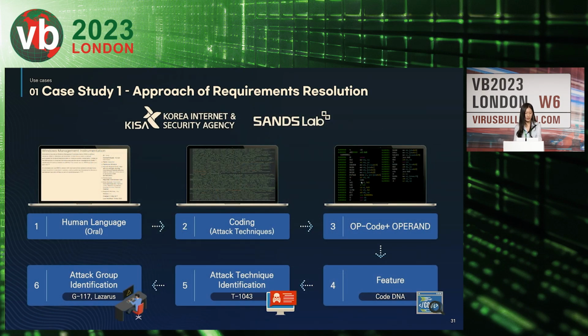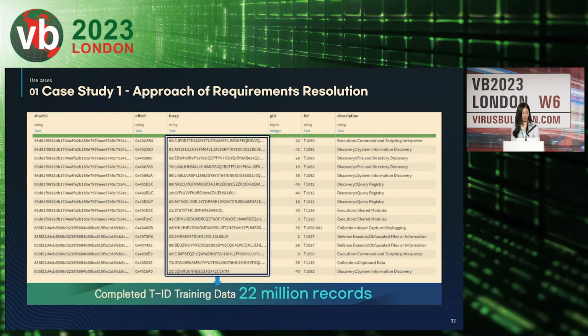The slide you see shows the process of extracting the code DNA. We carried out this process in collaboration with our partner, the threat intelligence company Senjrep in Korea, as a member of our dataset construction project team. We disassembled the hash files associated with attack groups like Kimsuky and Lazarus, extracting feature functions from the collected dataset. Finally, we gathered 22 million code DNA functions for profiling threat actors and attack techniques.